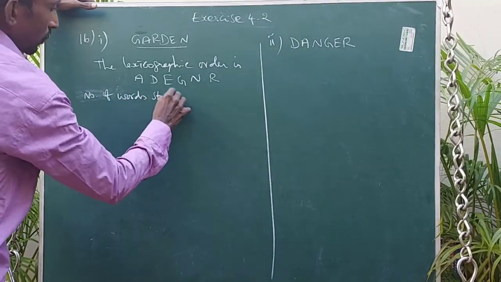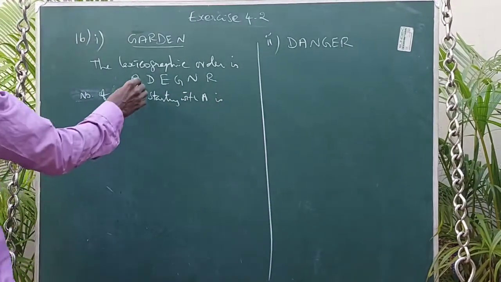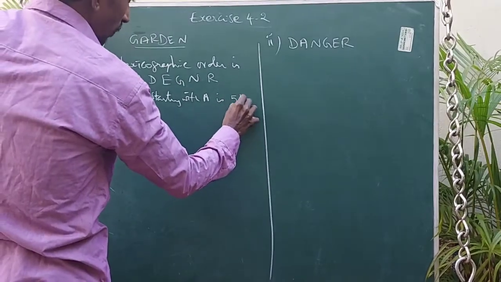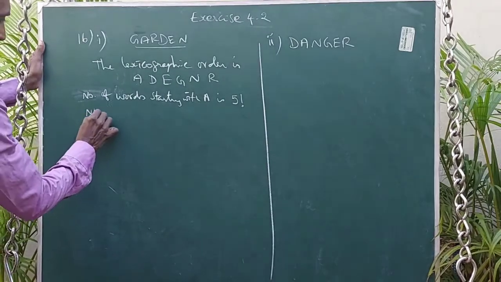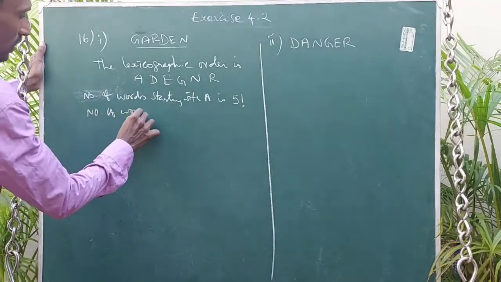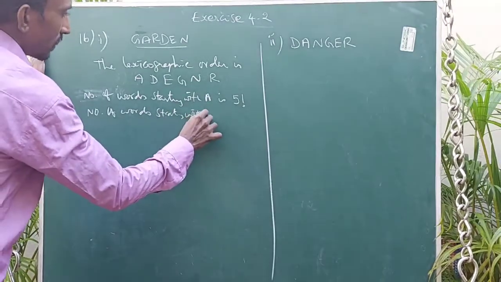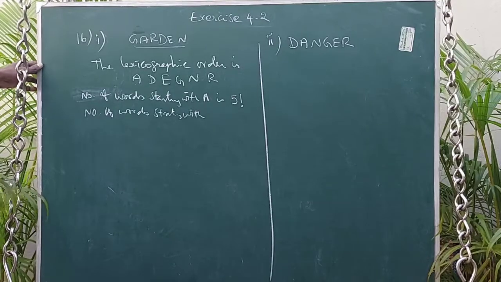starting with A is, so if we start with A, remaining there are 5 letters, so it can be completed in 5 factorial ways. Okay, next we need to move one by one.